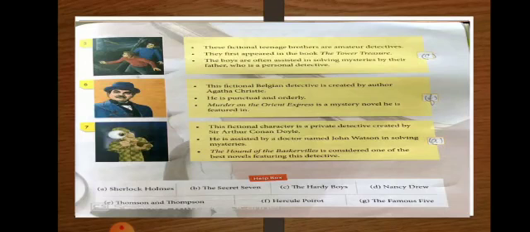Now seventh, this fictional character is a private detective created by Sir Arthur Conan Doyle. He is associated with a doctor named John Watson in solving mysteries. The Hound of the Baskervilles is considered one of the best novels featuring this detective. So this detective is Sherlock Holmes. Okay?